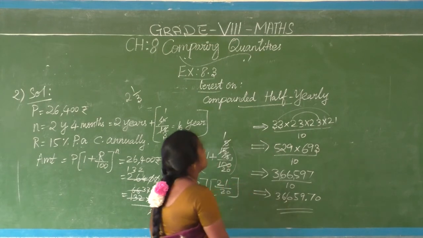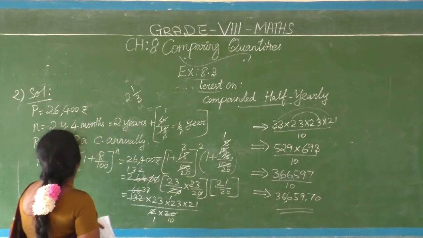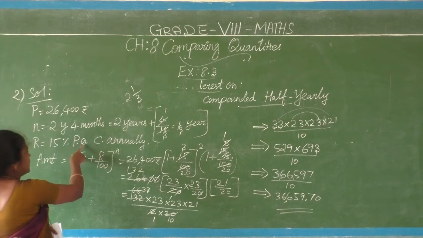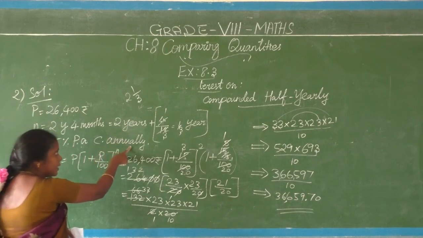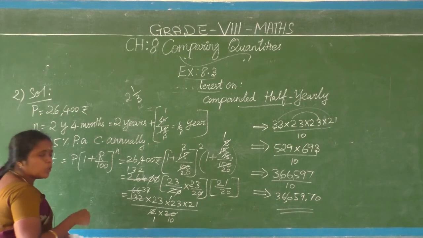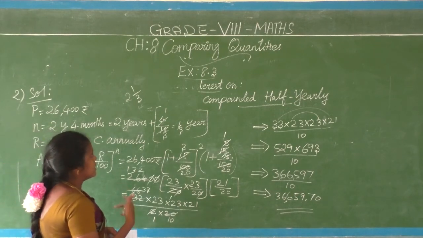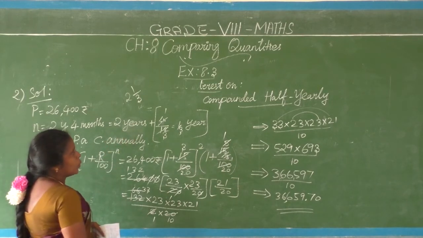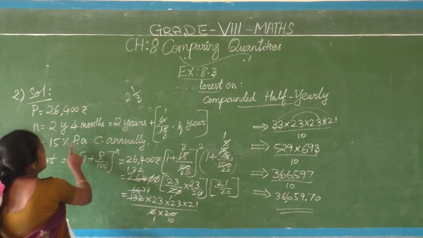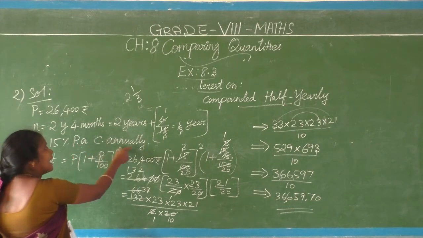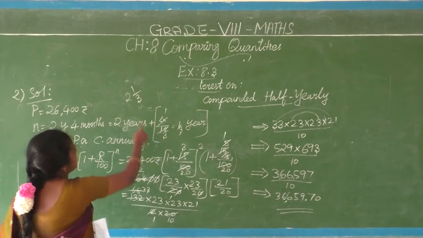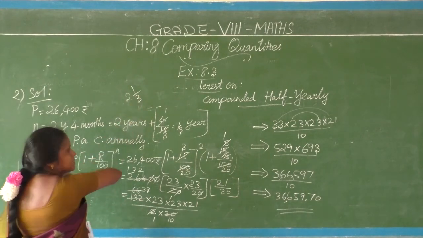Okay, actually what is given, what we did, Kamala borrowed 26,400 rupees from a bank for buying scooter at the rate of 15% per annum compounded annually. That means what amount will she pay? Will she has to settle at the end of 2 years 4 months. Okay, here we have to notice the rate of interest is compounded annually. So we have to choose this formula. But little bit difference, what means the number of year is not given as a whole.